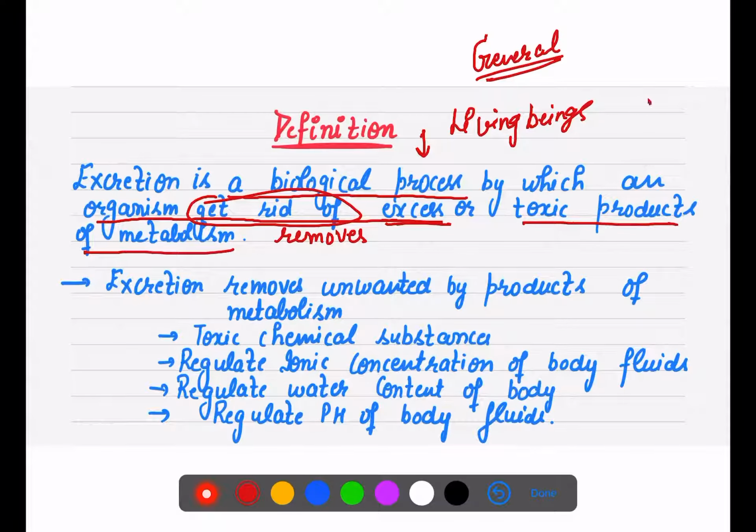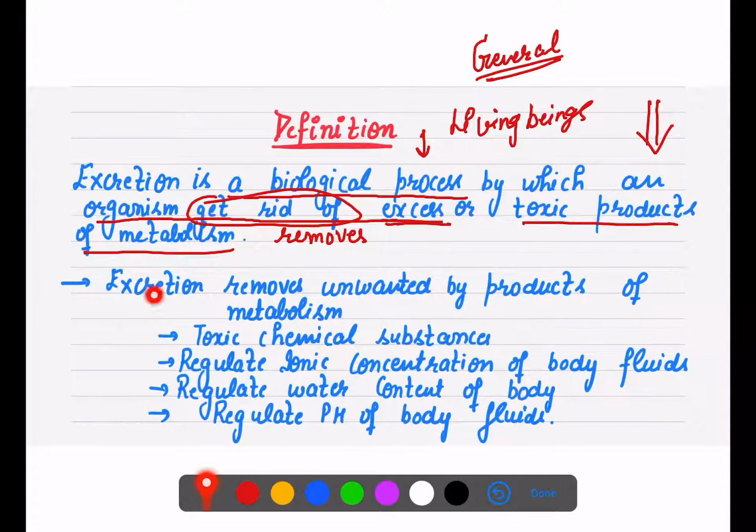That is the best definition you can write about excretion: it is a biological process by which an organism releases or removes excess amounts of material or the toxic products produced during metabolism.